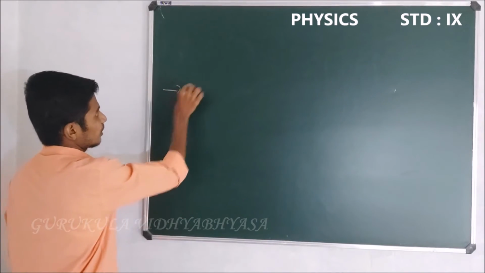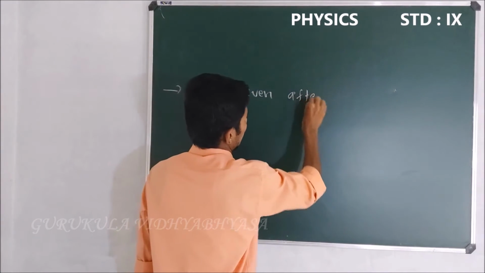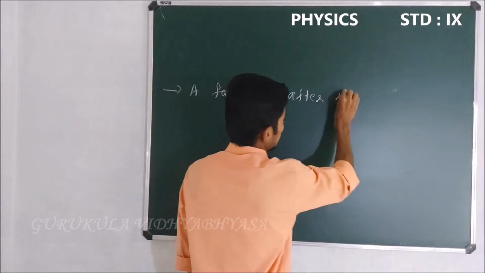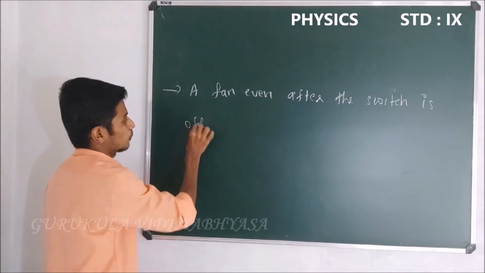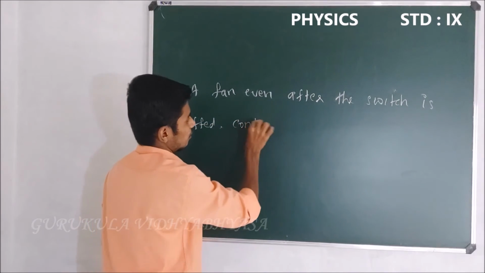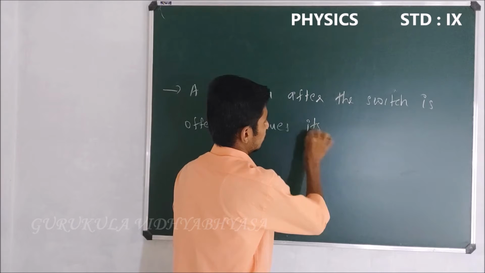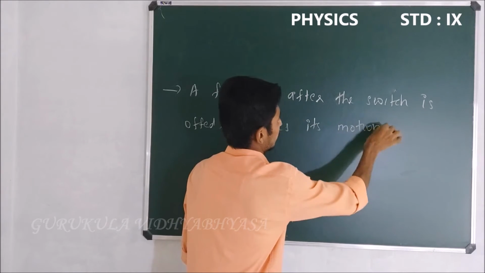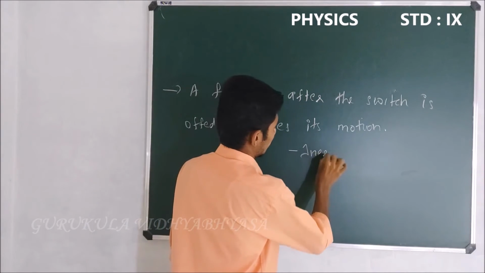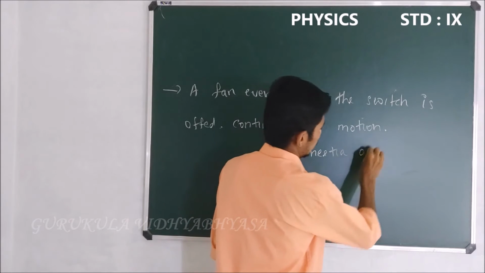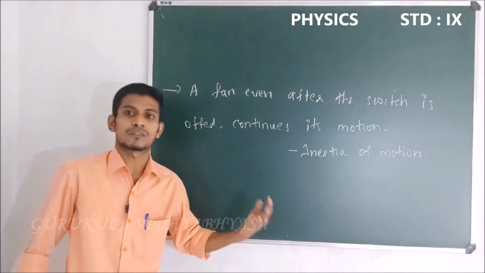So a fan, even after the switch is off, continues its motion. This is an example for inertia of motion.